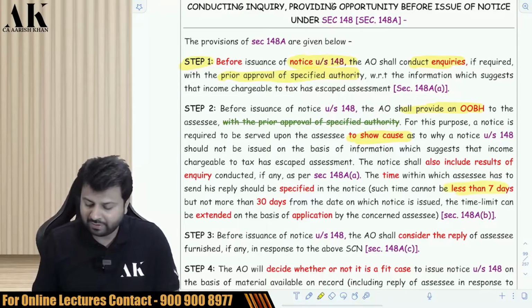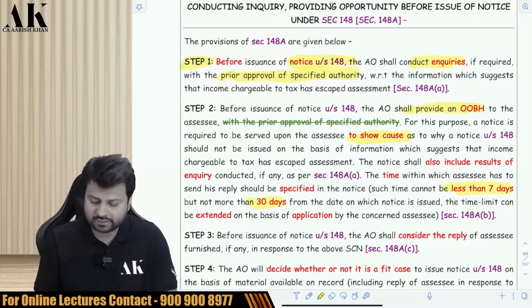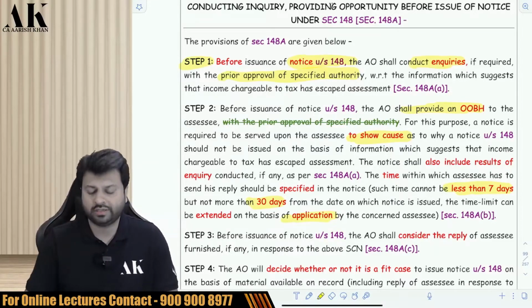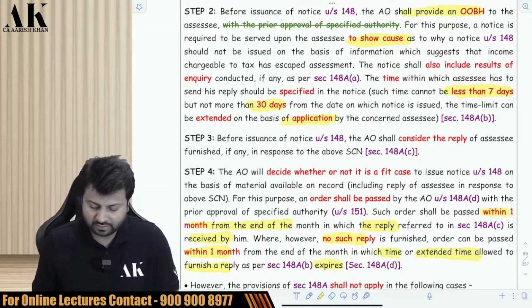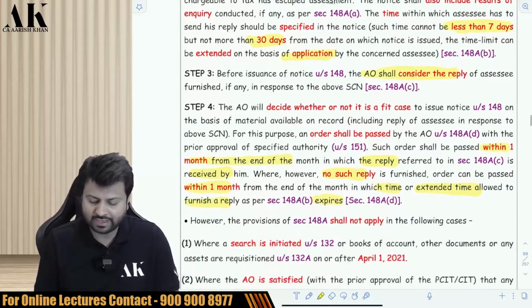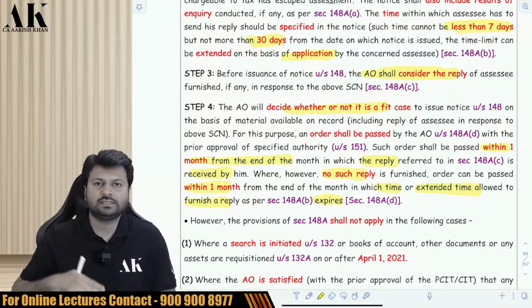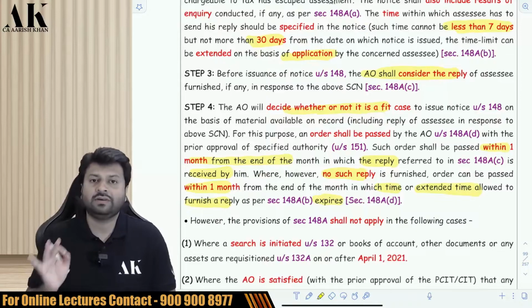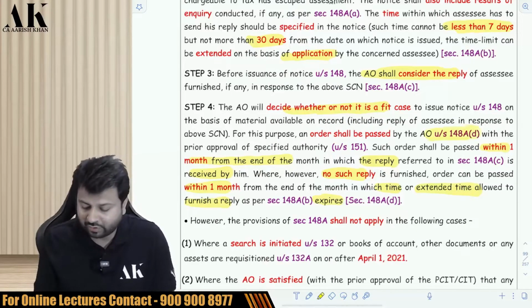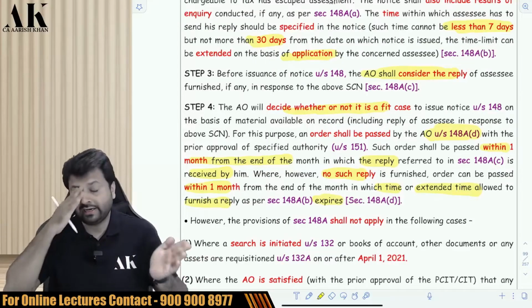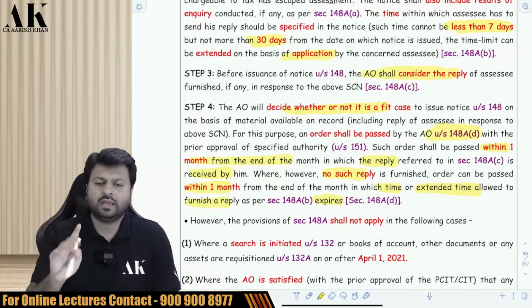Now, what is the time limit that the department will give to the assessee? The department will give minimum 7 days and maximum 30 days to the assessee to reply. The assessee can ask for an extension, and they can give the extension beyond 30 days also. Okay. Now, after that, the AO shall consider the reply of the assessee, and then the AO will decide whether it is a fit case for section 148 or not. Then the AO will pass an order under 148D. The order can be either to initiate 147 or to drop 147. In either case, the AO has to pass an order.